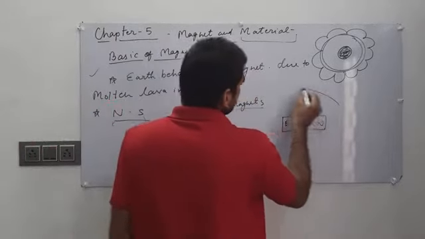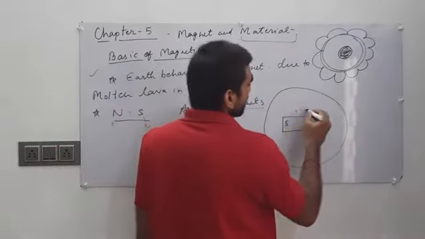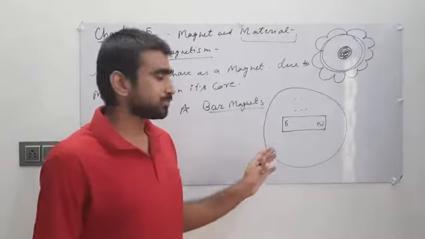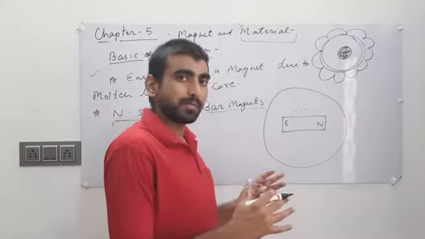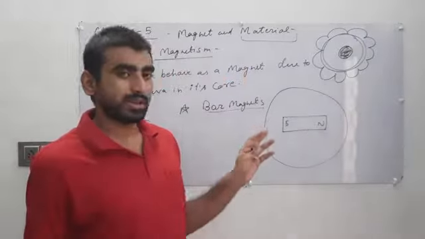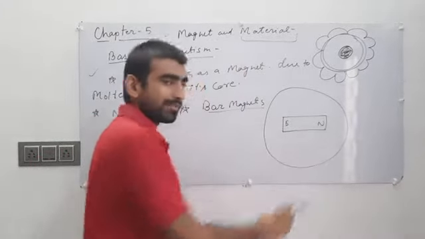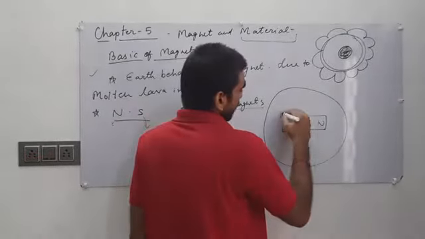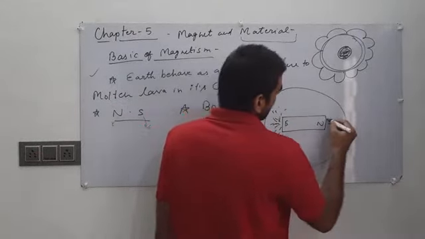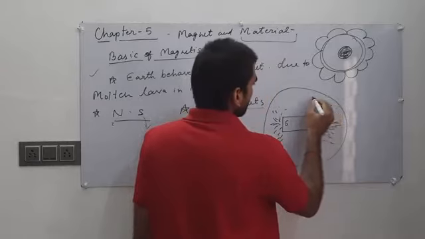When scientists spread some iron sprinkles around a bar magnet, they noticed that these iron sprinkles were attracted towards specific regions of the bar magnet, at the north pole and at the south pole, in a heavy manner.